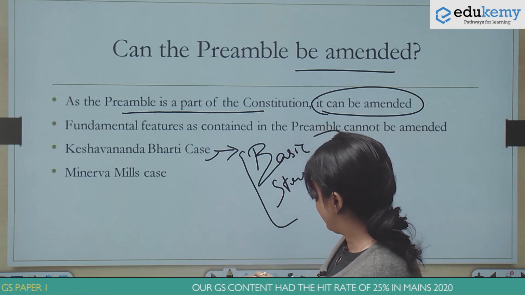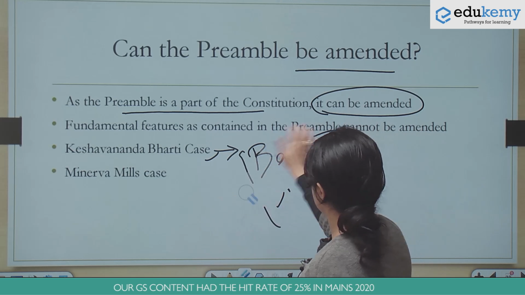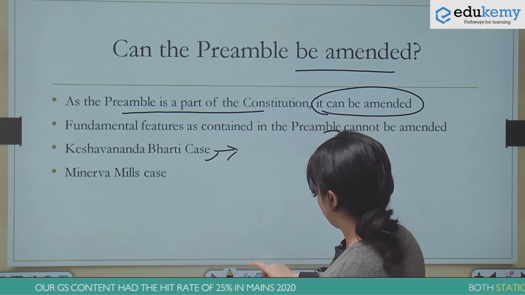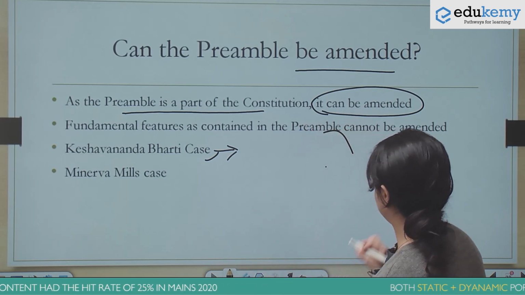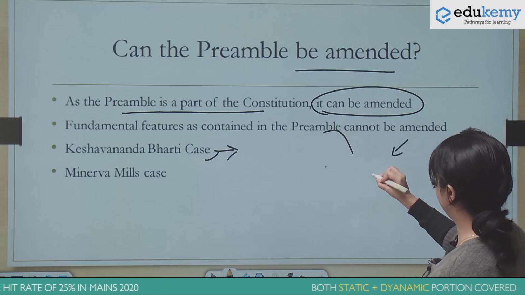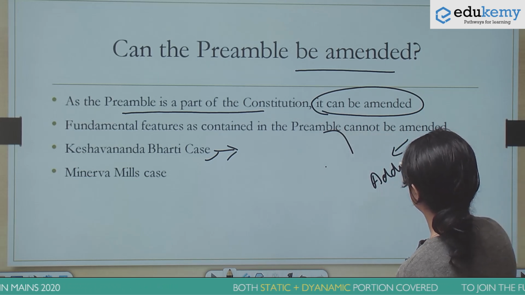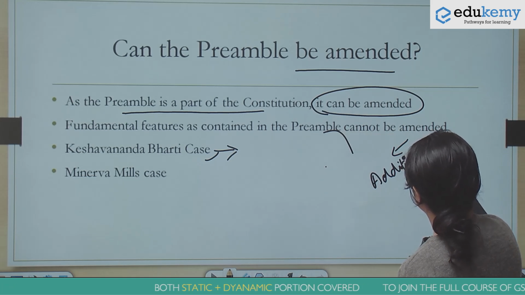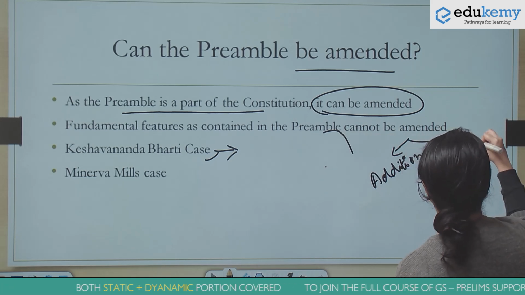To understand a slightly application-based portion here, amendment can stand for two things. One, addition, and the other being omitting certain aspects.